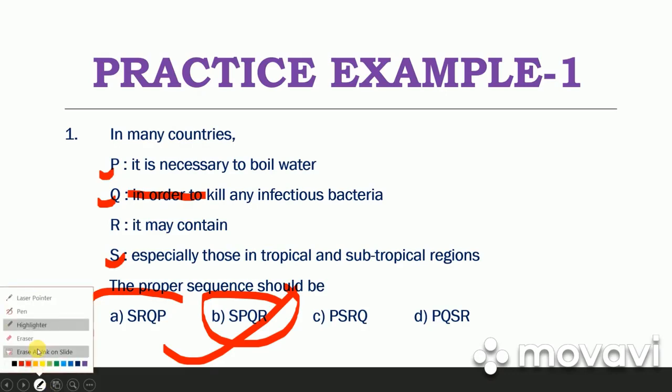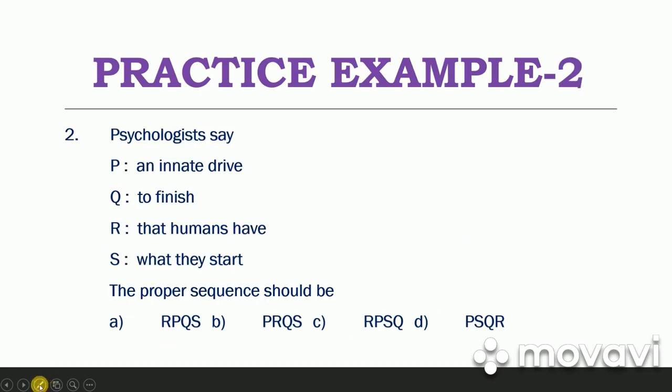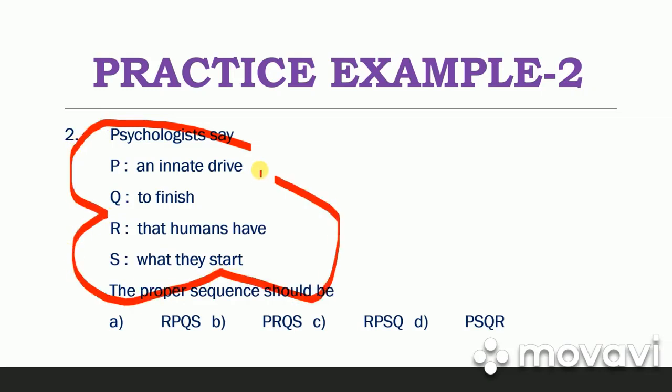Let's look at the next example. Example number 2. In this example also the sentence is split into five parts, and the remaining four parts are jumbled and labeled as P, Q, R, and S. The sentence begins with "psychologists say." Psychologists is a noun used as a subject. Say is used as a verb, and after this we can use a conjunction.